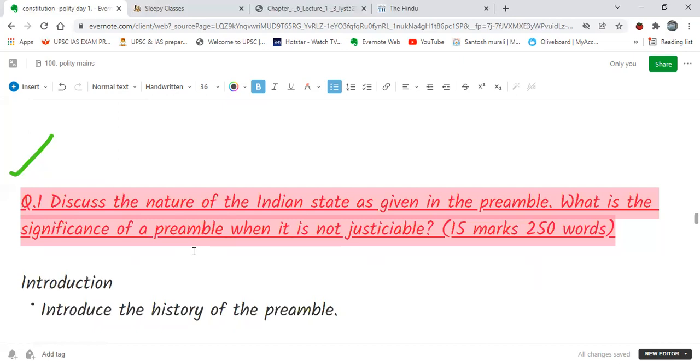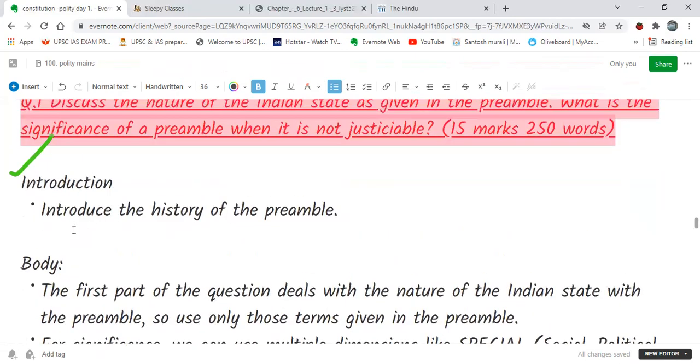And in the second part, we have to discuss that though the preamble is not justiciable, legally not enforceable, at the same time how significant it is. In the introduction, we have to introduce the history of the preamble.